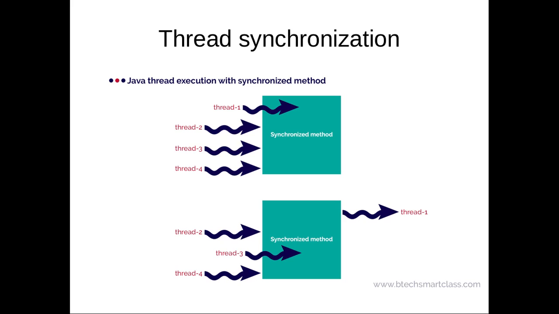Once thread 1 completes the execution of that synchronized method, then only another thread is allowed to execute it. At the same time, only one thread is allowed to execute that synchronized method or synchronized portion of the code.